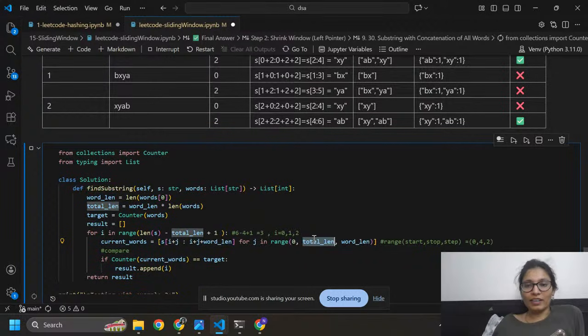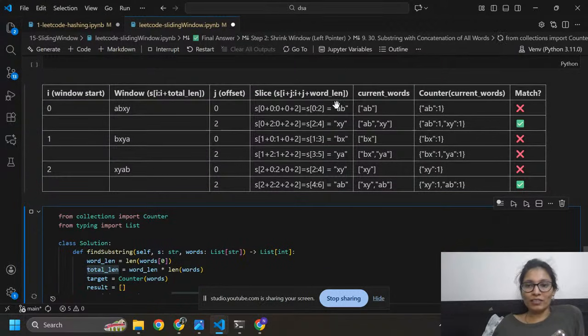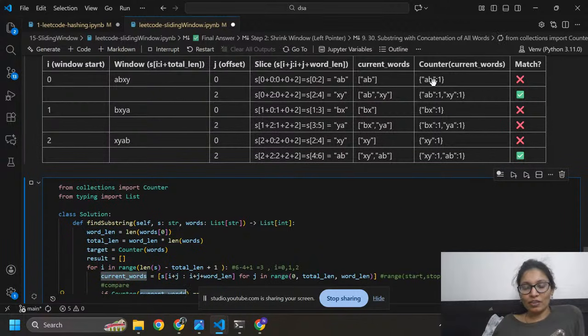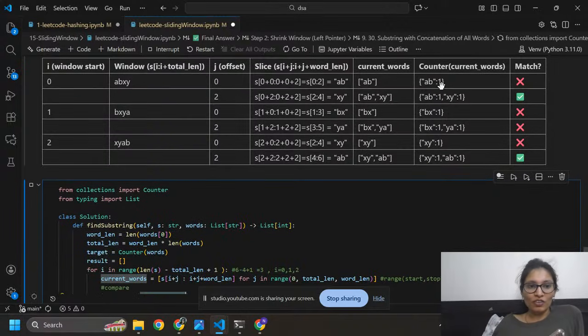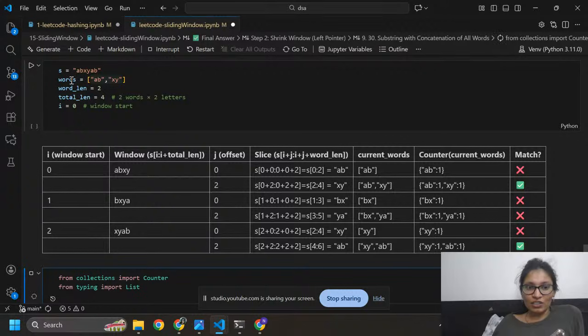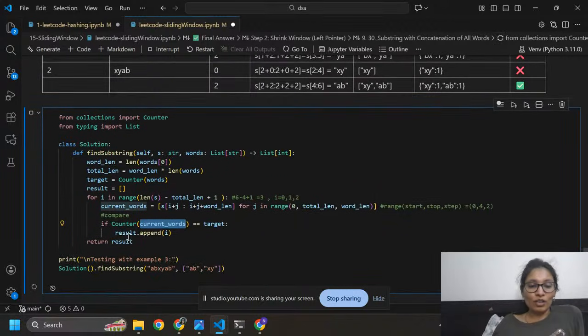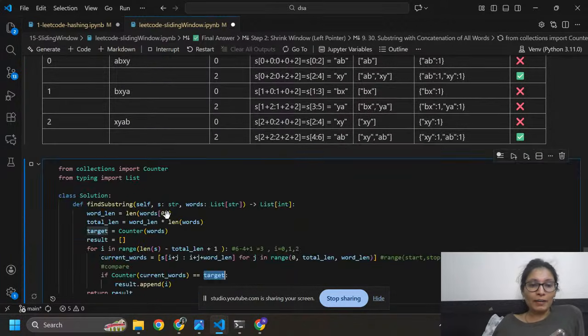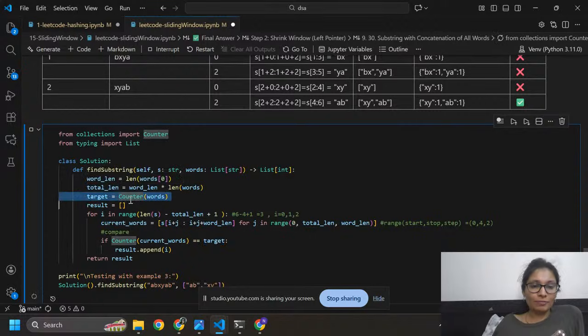Here I'm going to match this current word. This is the current word I store here. If Counter of current word, counter meaning the frequency, like this ab, I have count of ab is 1. Then I'm going to compare the counter of current word equals to target. Target means the count of birds.